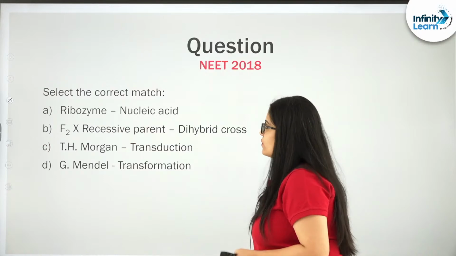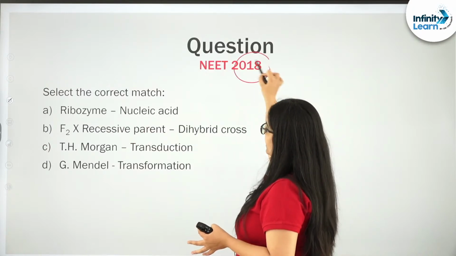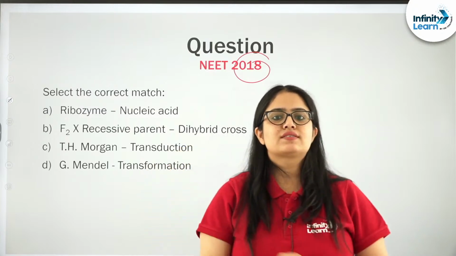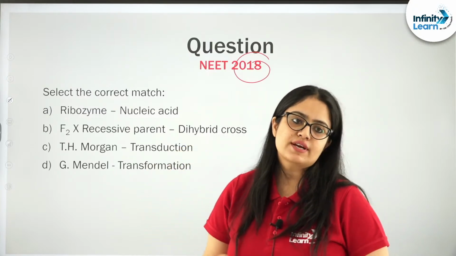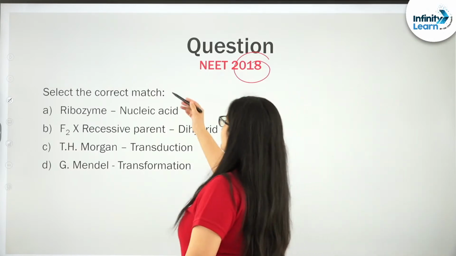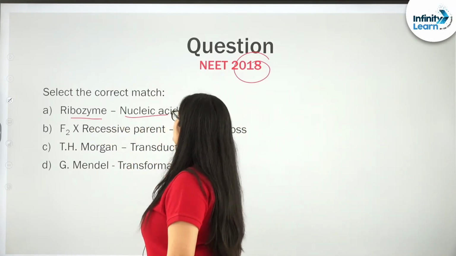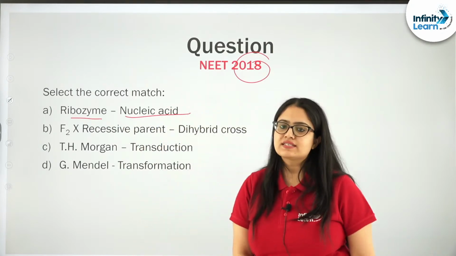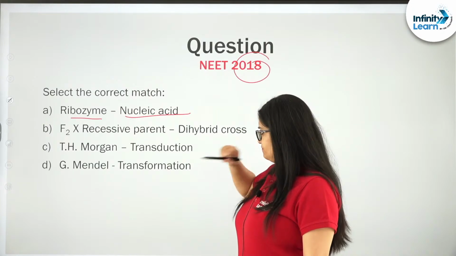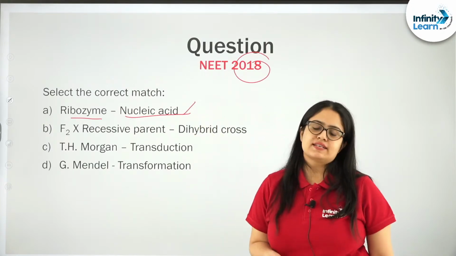Yeah, very simple question. It was asked in NEET 2018, right. Although it is a mixed question, the information is given from two chapters. Now, let me help you in getting that. The correct match: Ribozyme is a nucleic acid. Yes students, it is an RNA that acts as an enzyme, right. It is a nucleic acid only that acts as an enzyme.